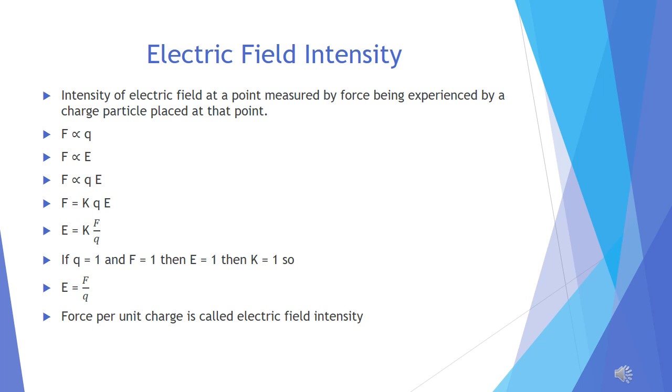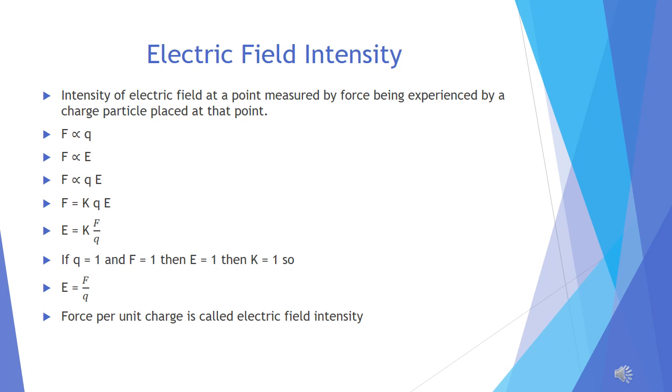Now, I take the same charge at one place, it experiences a force. Now, take the same charge at another place, it experiences a larger force there. So if the charge is the same, then why is the force more at one point and less at another?